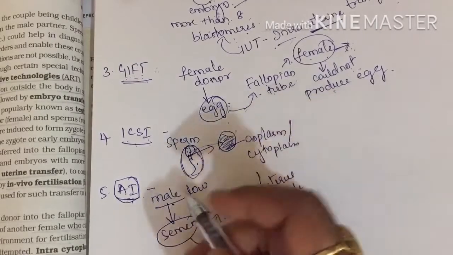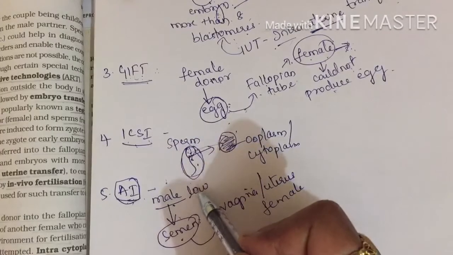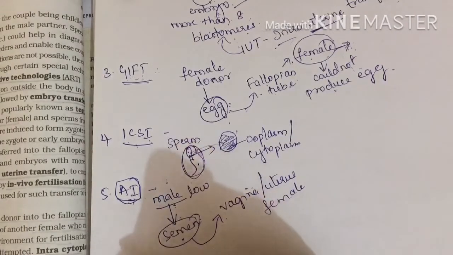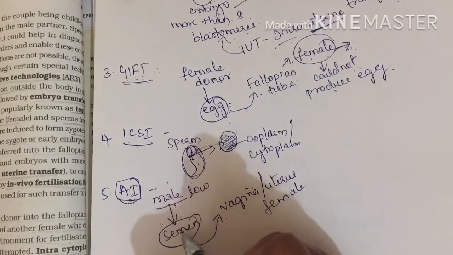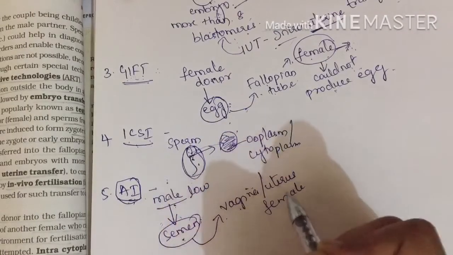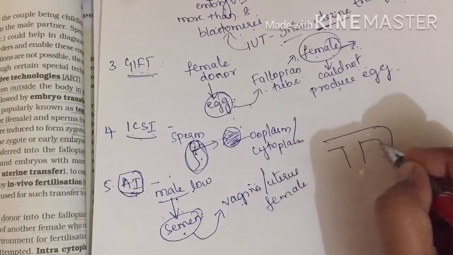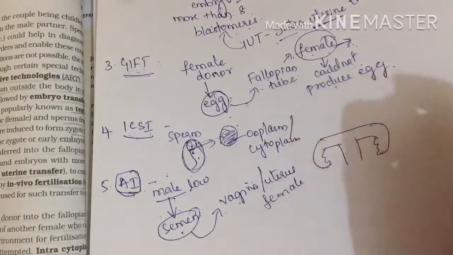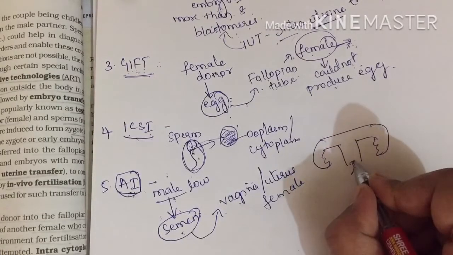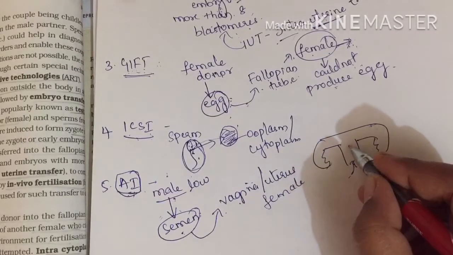Now this semen can be collected from the husband or a donor, as I said earlier, because he is unable to ejaculate or unable to inseminate. So because of that reason, we are collecting semen artificially. We are introducing it into the vagina or uterus of the female. Even when ejaculation takes place, insemination takes place in the vagina. Now here either we can introduce it in the vagina or into the uterus.